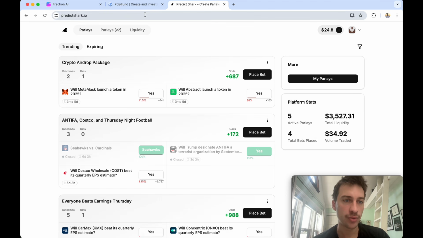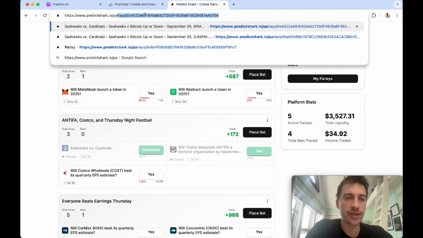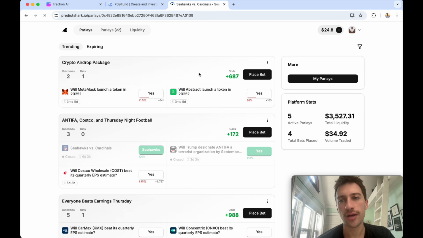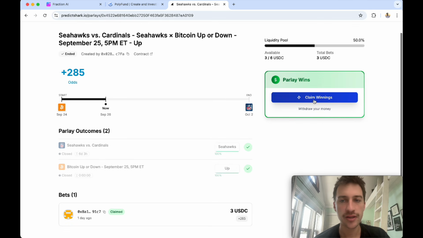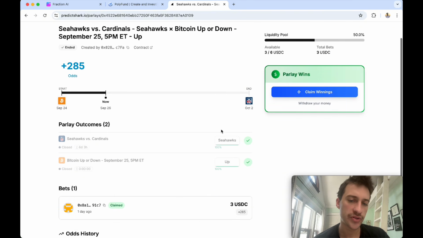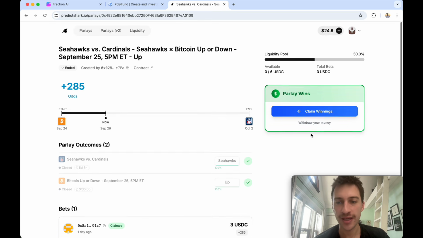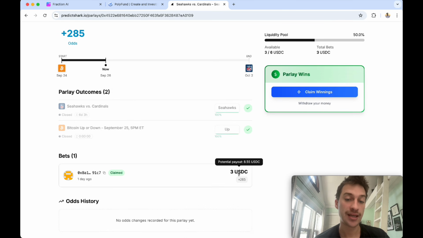And I already did win on one of these parlays. I can quickly show that. I won on this one. So I already claimed my money on this one, but there was a parlay that I did yesterday, which was, will the Seahawks win? They did. And will Bitcoin go up on the 1 hour candle? And that did actually end up hitting. And I turned 3 USDC into 8.55.